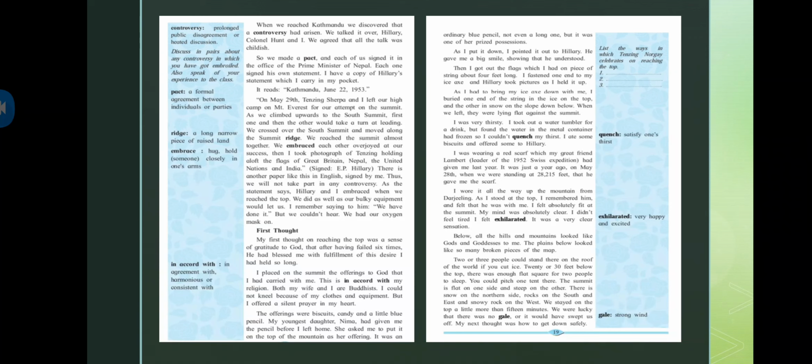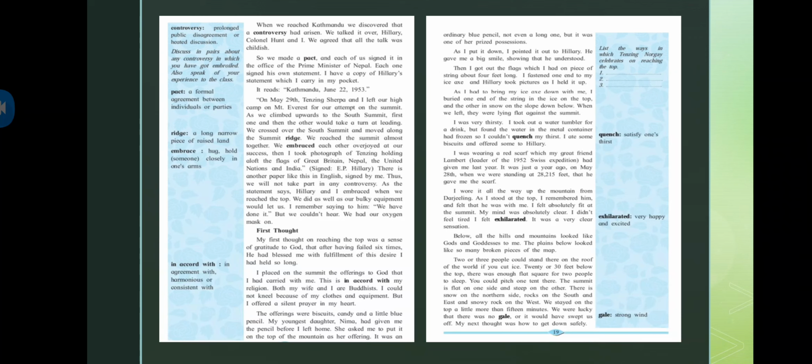Below, all the hills and the mountains looked like gods and goddesses to me. The plains below looked like many broken pieces of the map. So what he's saying, as we were looking below, all the hills and mountains looked like gods and goddesses to him. And all the plain areas were looking like broken pieces of the map, as we have seen in maps. So it was looking like that to him when he was standing on the top and looking below.